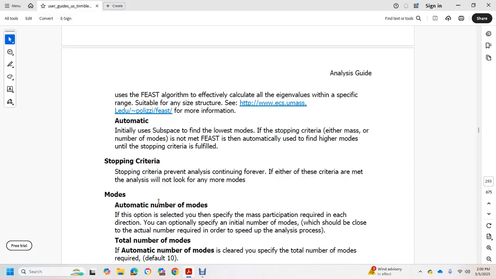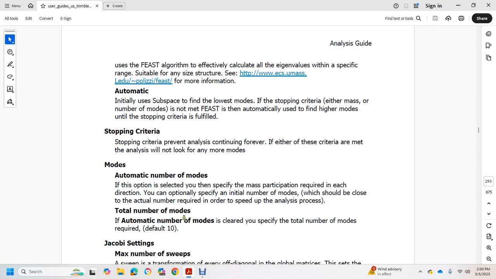This option is selected with a specified mass participation required in each direction. The option specifies the initial number of modes, which should be close to the actual number required in order to speed up the analysis process. For the total number of modes, when automatic number of modes is cleared, you specify the total number of modes required. The default is 10.